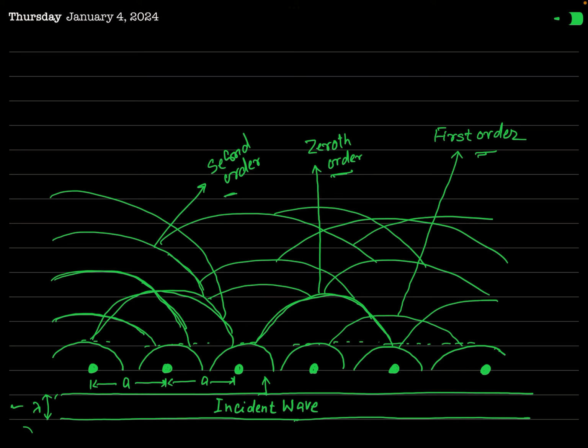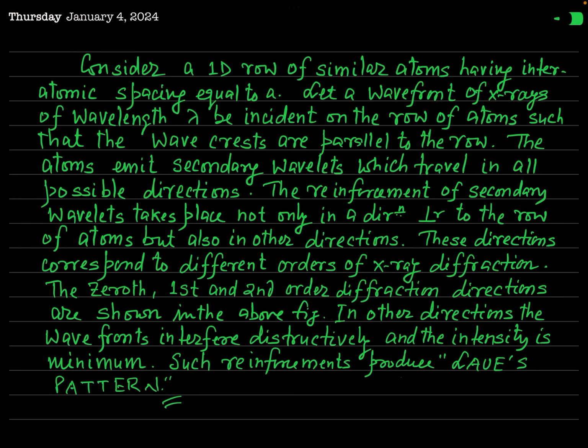The conditions for a crystal to diffract X-rays can be determined, as I have told you earlier, either by Bragg's treatment or by von Laue's treatment. In the forthcoming lecture, we will separately see the treatment of Bragg for X-ray diffraction and von Laue's treatment of X-ray diffraction. Both will be dealt with separately, and those are very important concepts.